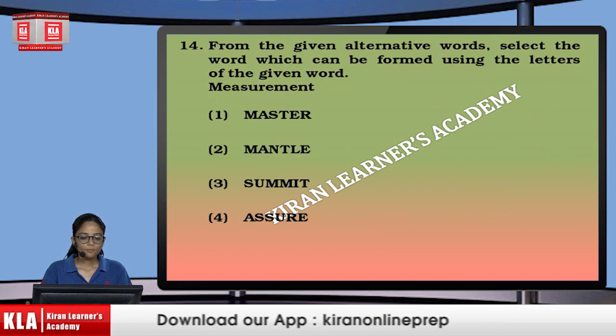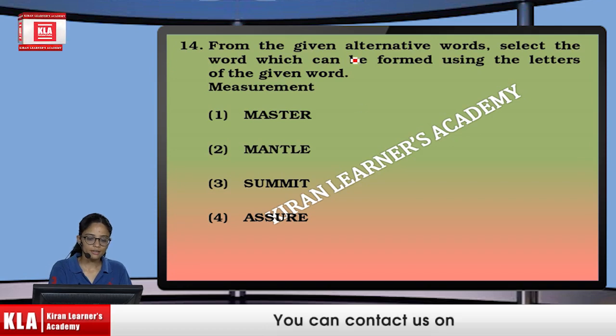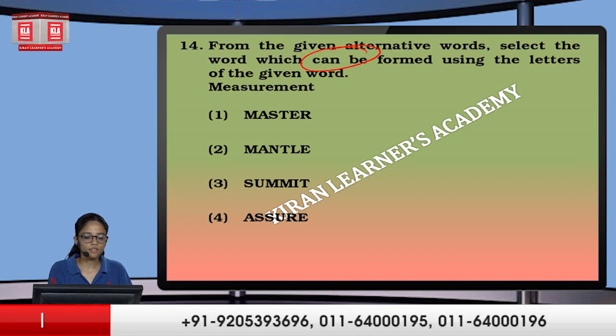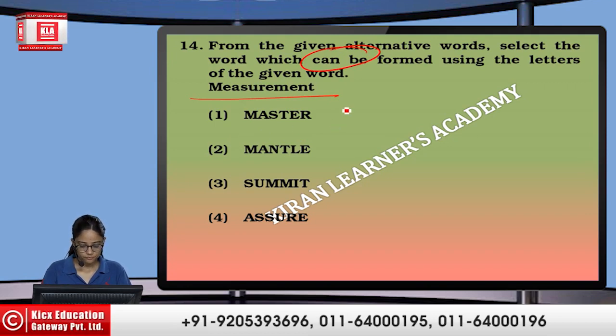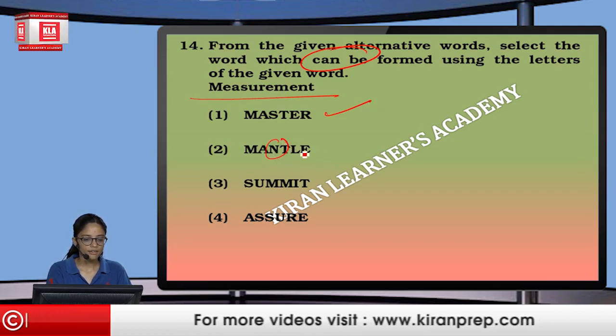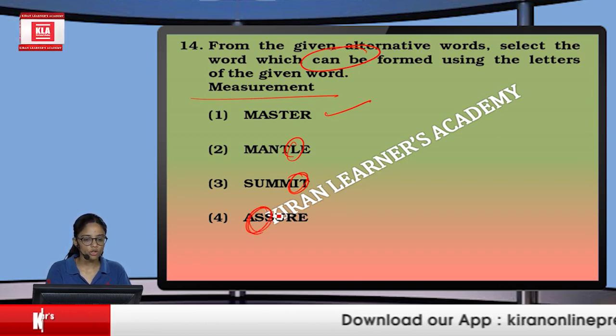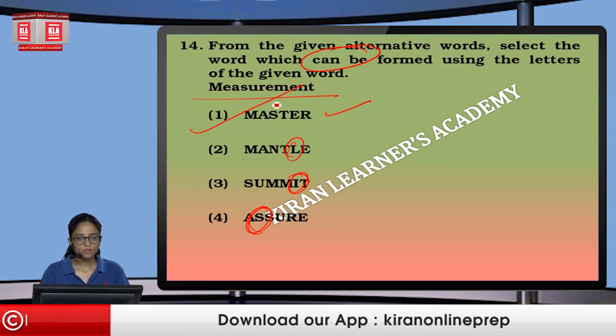Next, from the given alternatives, select the word which can be formed using the letters of the given word. So if we talk about "master", it can be formed "mental", and we don't have L actually, so we cannot form "mental". Then we don't have any I, so we cannot form this. And next we don't have double S, so we can't go with "assure". So we will go with the option number 1.